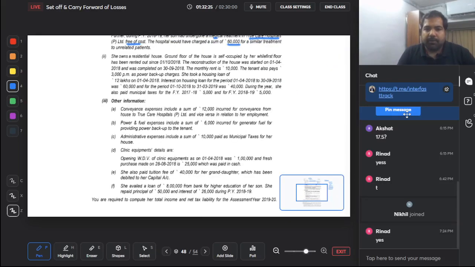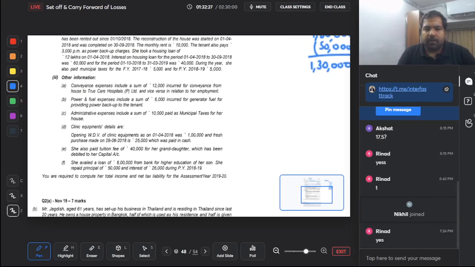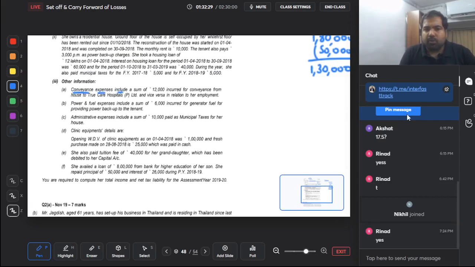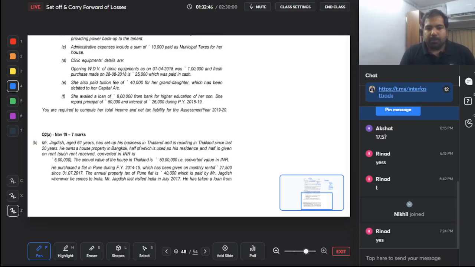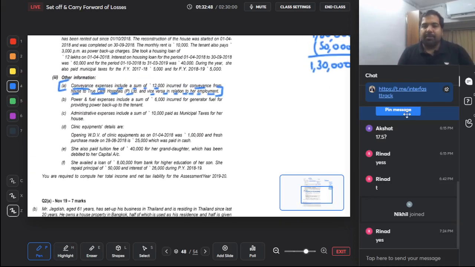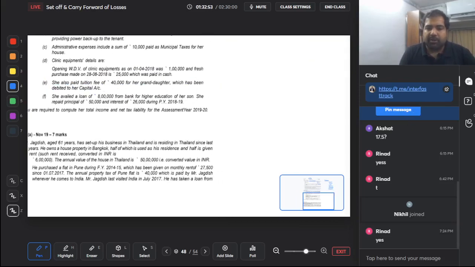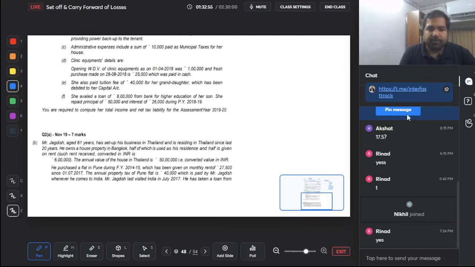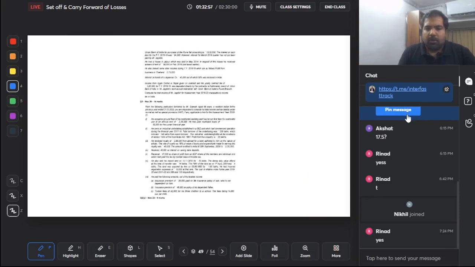All right. Conveyance allowance includes a sum of 12,000 incurred for conveyance from house to True Care hospitals and vice versa in relation to employment. Guys, can I minus this from my travel allowance? No. From house to hospital and back, it's your personal expense, and this cannot be minus. For blind, deaf, dumb, even this can be minus, but for normal people, this cannot be minus because this is not traveling for office, this is traveling for your personal self. All right.